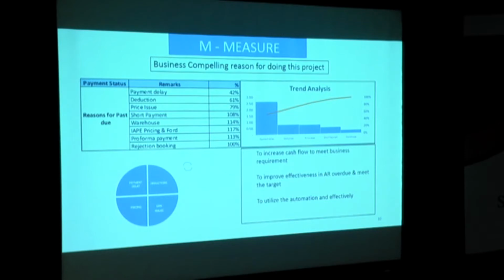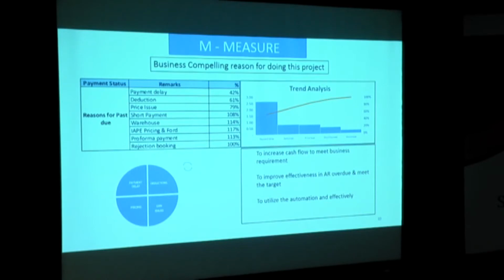One is delay in payment. Some customers calculate the aging bucket and the payment will happen in the first week of next month. However, the overdue will be cleared, but in that particular month the collection will not be received. So if it is a 60-day aging bucket, the collection should happen at 60 days of aging. If it does not, that will lead to overdue. That is the first category.